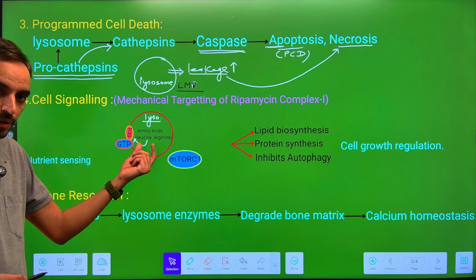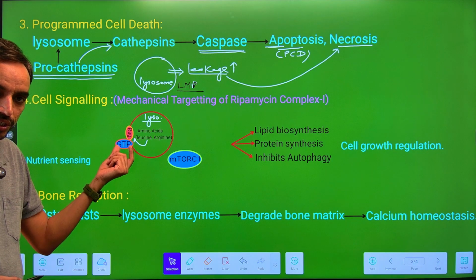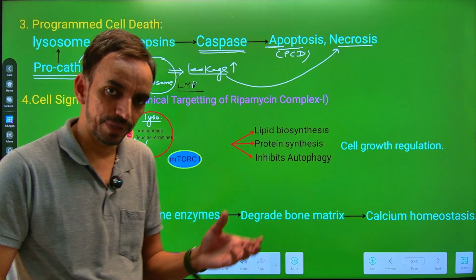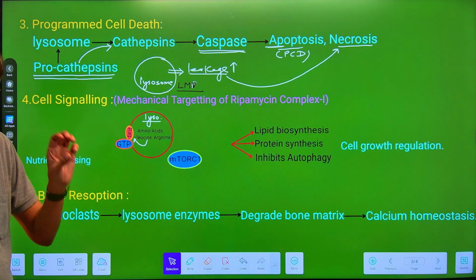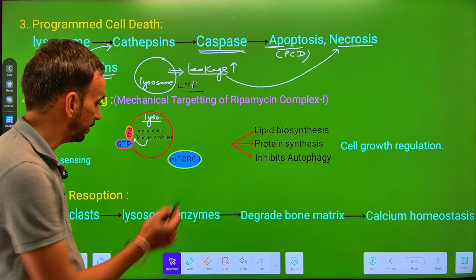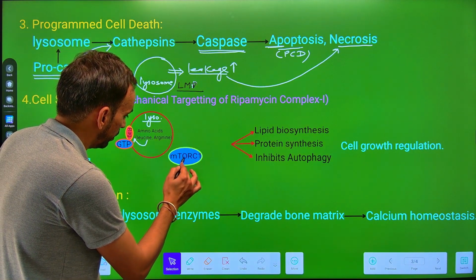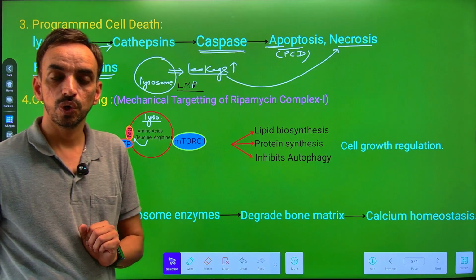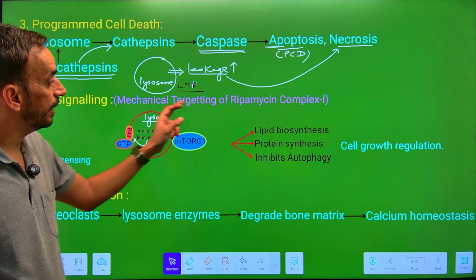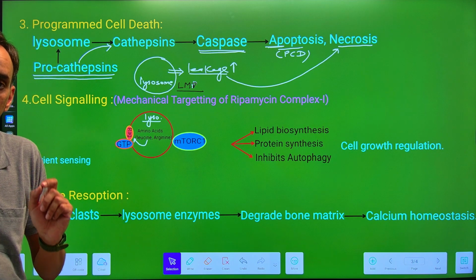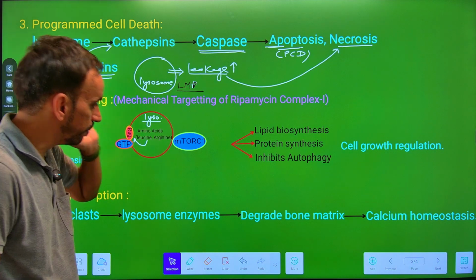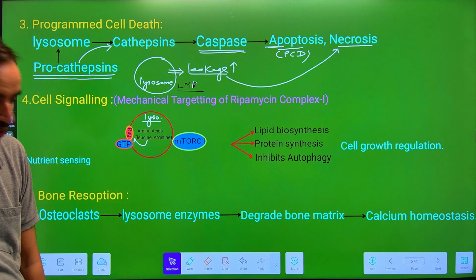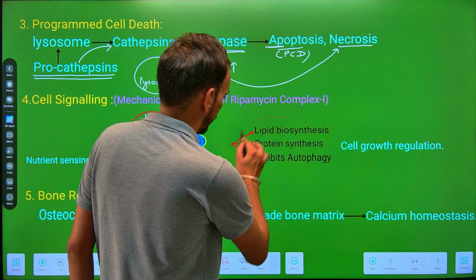After sensing these amino acids, the RAG recruits the GTP and it will convert into the activated form, which is known as RAG-GTPase. Now this activated RAG, that is the RAG-GTPase, it recruits another protein to the surface of lysosome, and this is known as mTORC1, which is the mechanistic target of rapamycin complex 1. The recruitment of this mTORC1 onto the membrane of lysosome, it will carry out very many functions.